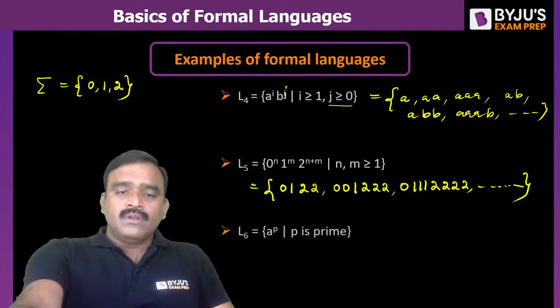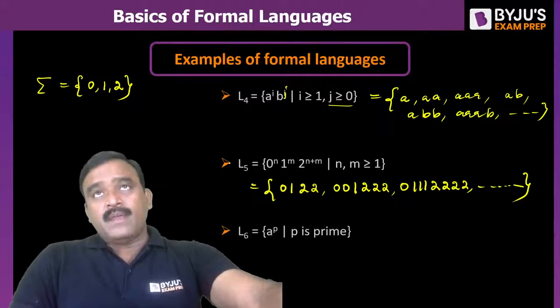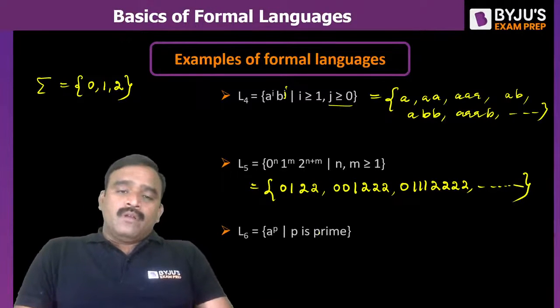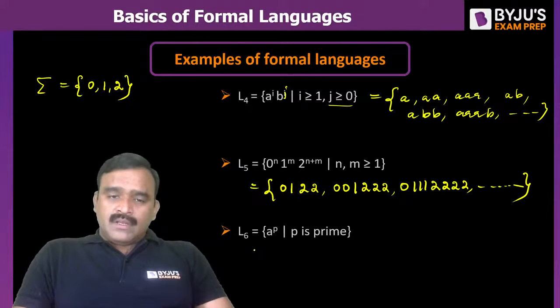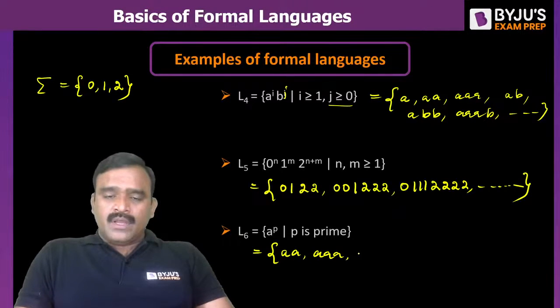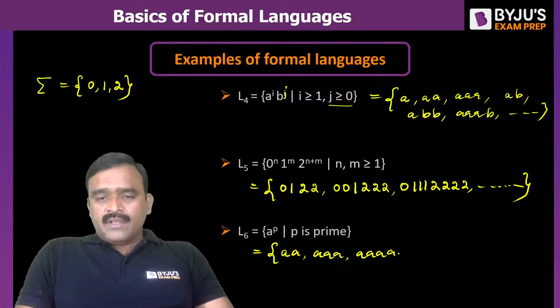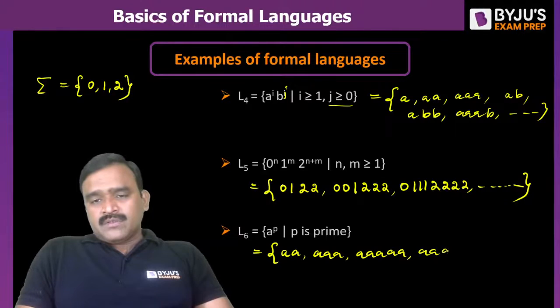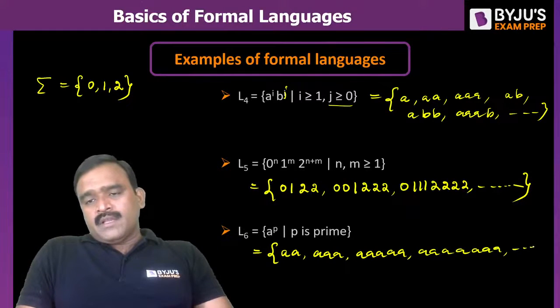And now coming to L6, a power p, where p is prime, means the number of a's is a prime number. So what are the prime numbers? 2 is a prime number, so 2 a's. 3 is a prime number, so 3 a's. 4 is not a prime number, 5 is a prime number, so we can have 5 a's. Next, 7 a's. So this type of a's will come. The alphabet for this is only a.